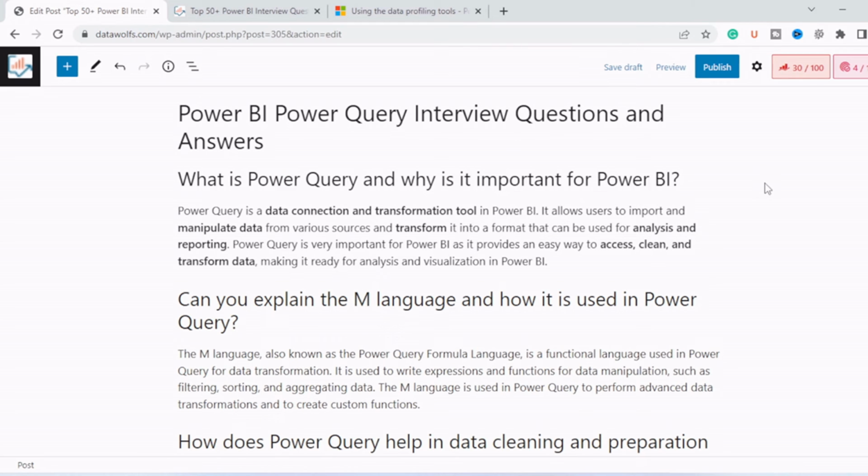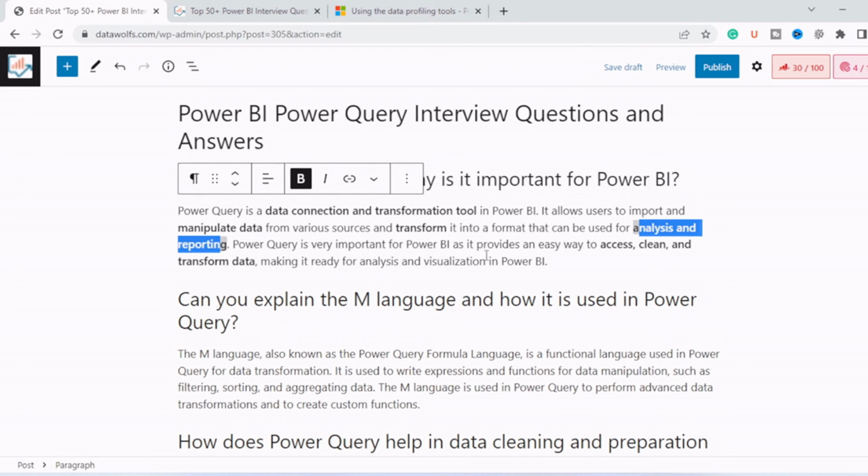The first question, what is Power Query and why is it important for Power BI? Power Query is a data connection and transformation tool in Power BI. It allows users to import and manipulate data from various sources and transform it into a format that can be used for analysis and reporting. Power Query is important for Power BI as it provides an easy way to access, clean, and transform data, making it ready for analysis and visualization in Power BI.